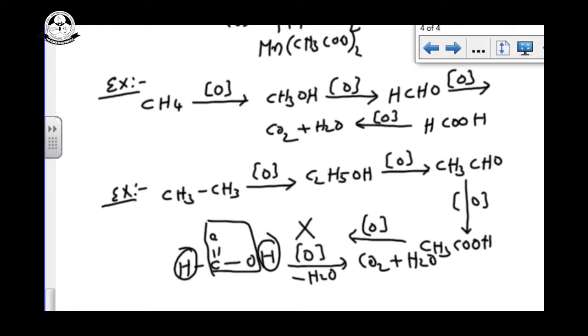In this one, see in the second example, acetic acid: CH3, C double bond O, here O, H. There is no more hydrogen, so it cannot undergo further oxidation. So very important.